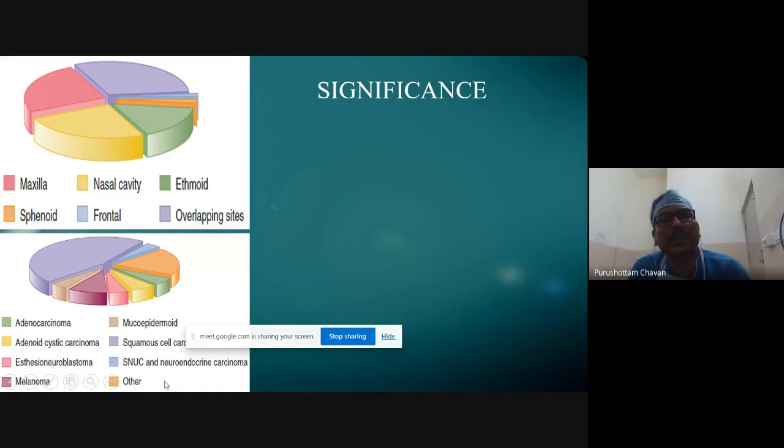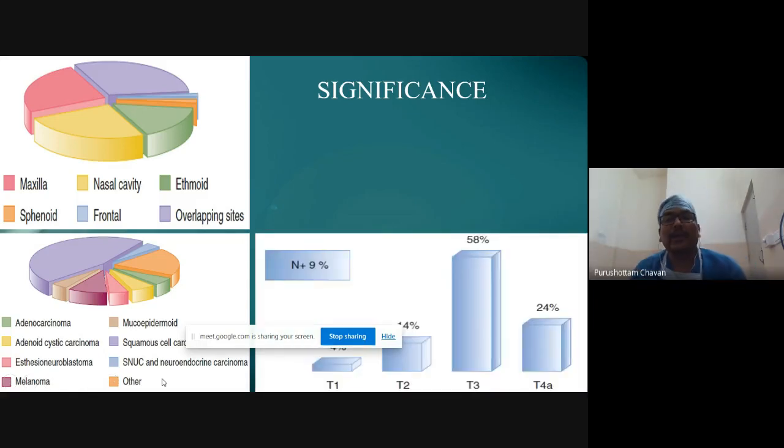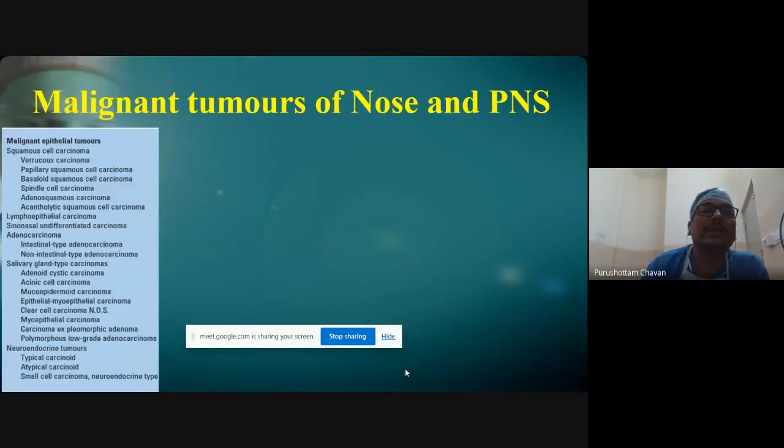You name a disease and it has a presence in the paranasal sinuses. The other thing of importance is many of them present in stage 3 and stage 4, and very few cases present in T1 and T2. If you go into this list by WHO, you name a malignancy, it can be found in the maxillary sinus.